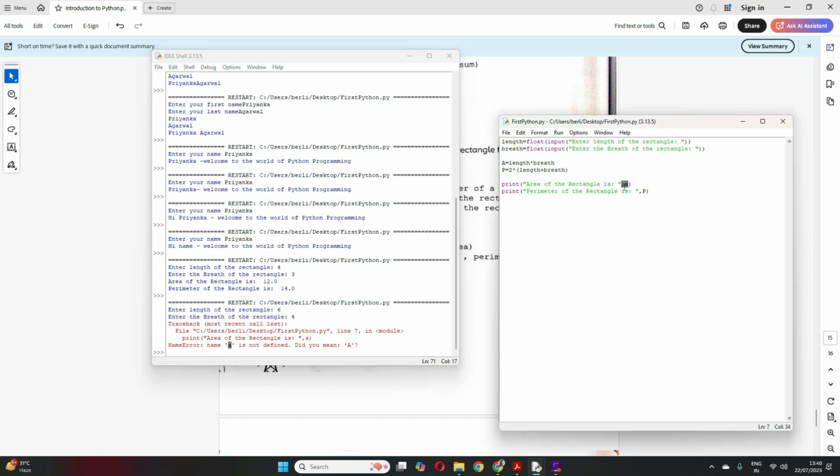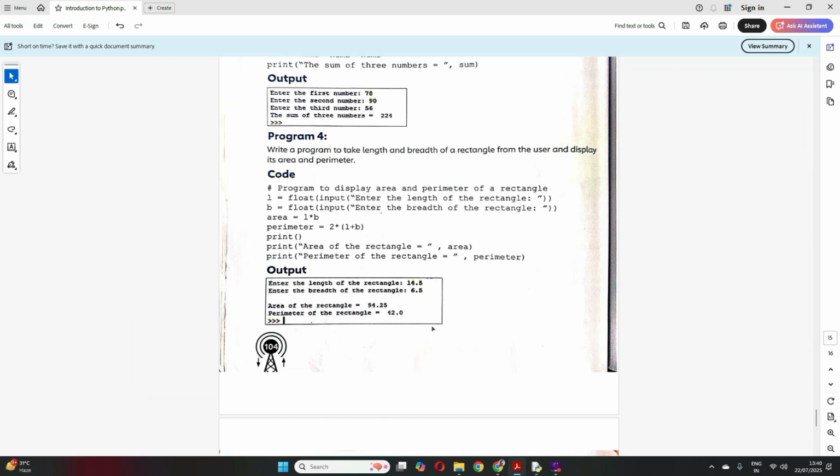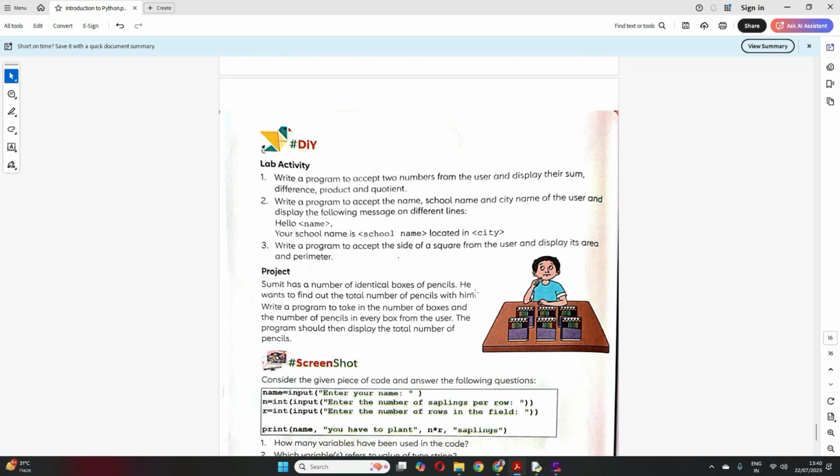Okay, so Python is case sensitive. So if you have taken a variable name in capital, it has to be capital. Like here, length is all in small. So if you give capital L here, it will not recognize. Okay, Python is case sensitive. Clear? I hope now this is very clear. No doubts, right?